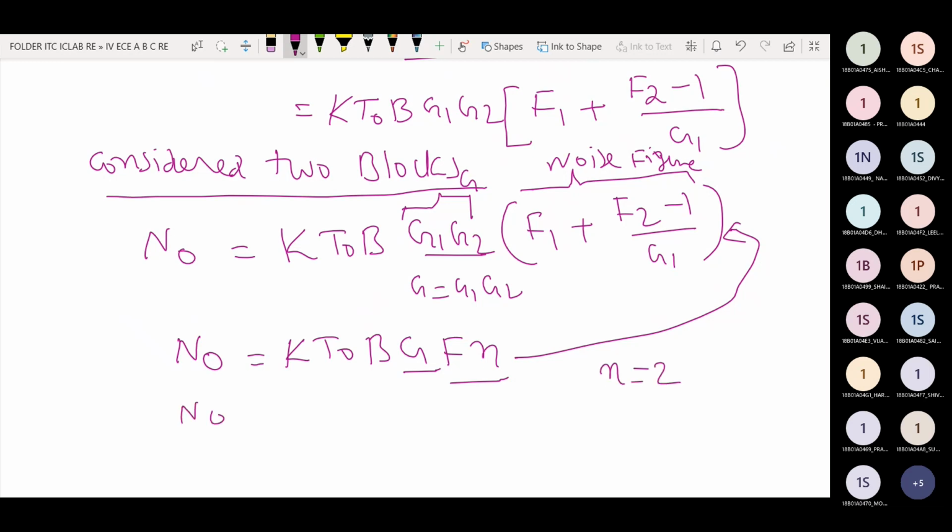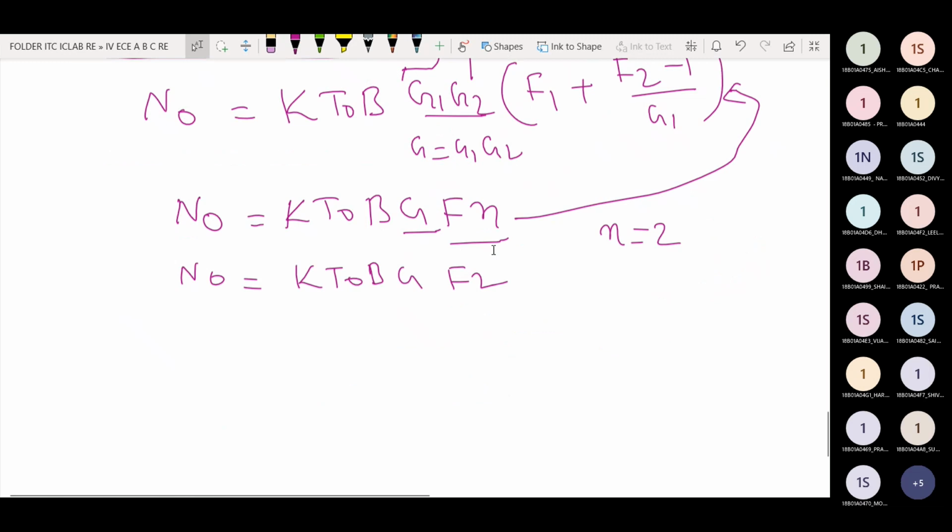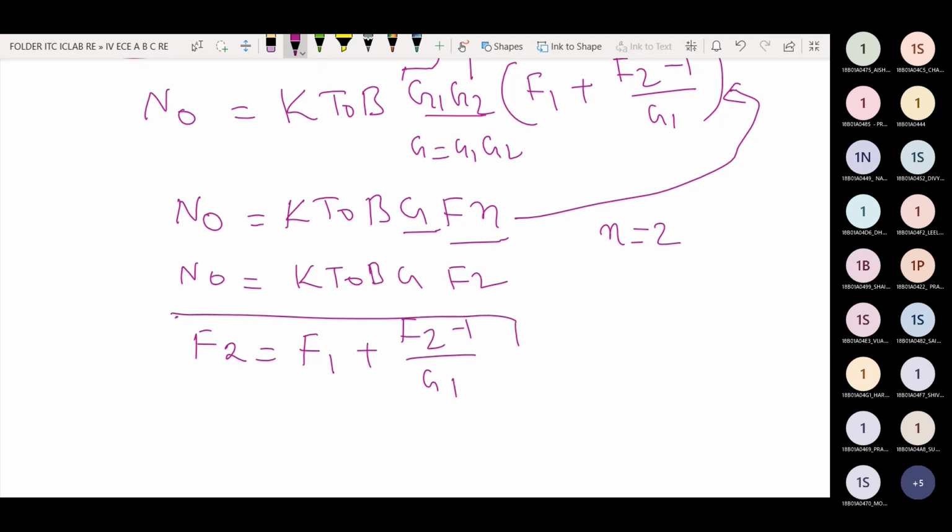Substituting into the above expression, N naught is K T naught B G F2. For the total noise figure analysis, therefore, F2 is equal to F1 plus F2 minus 1 by G1. For two blocks cascaded, the total noise figure is F1 plus F2 minus 1 by G1.